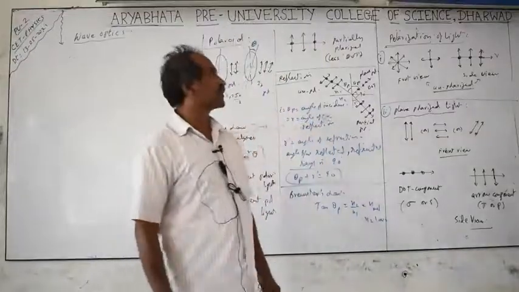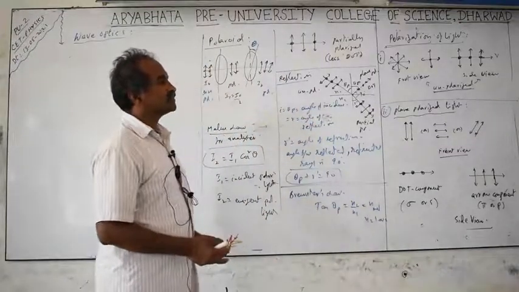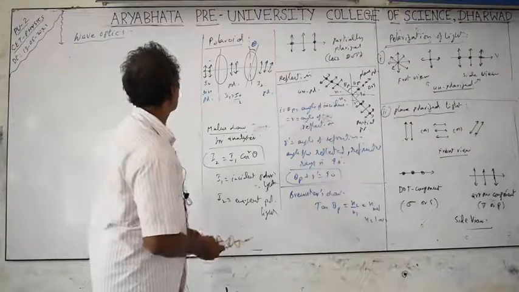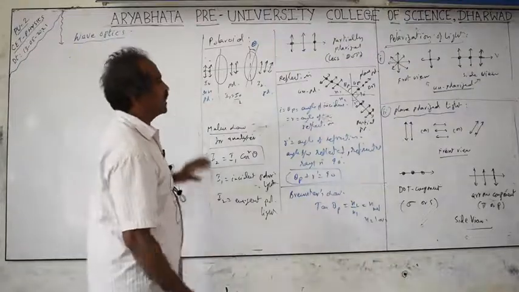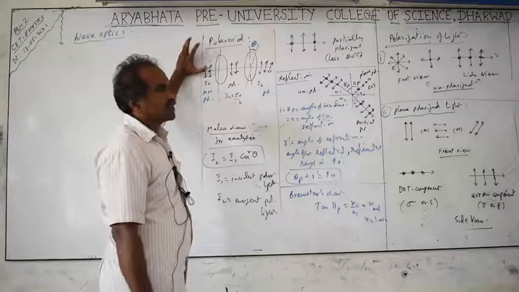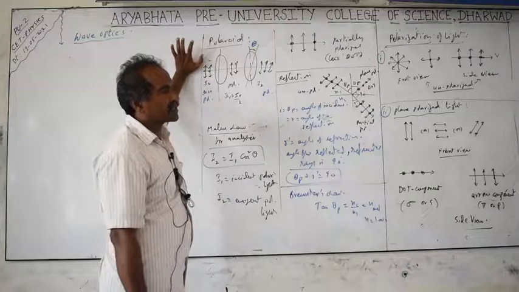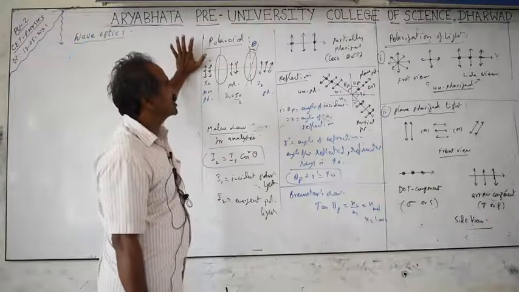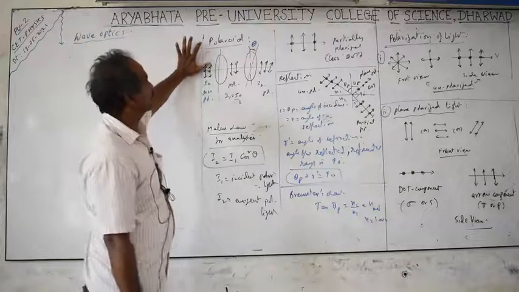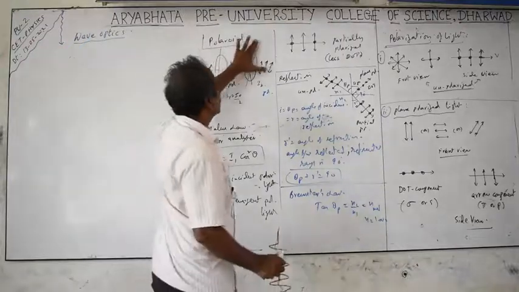Hello students, the last part of this topic, wave optics or physical optics. I told you already this is of three parts. One is interference, second part is diffraction, third one is polarization. This polarization part is not there